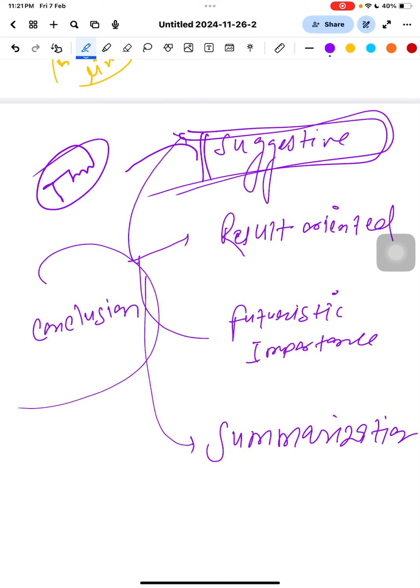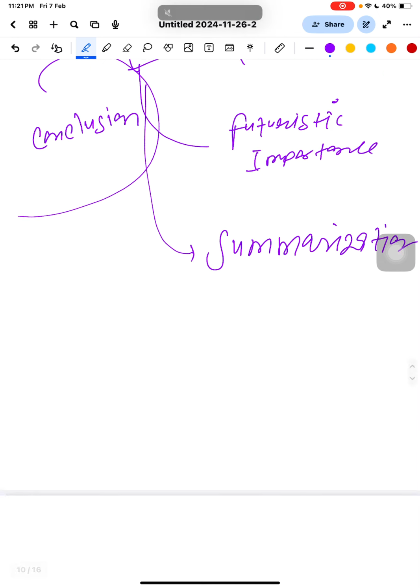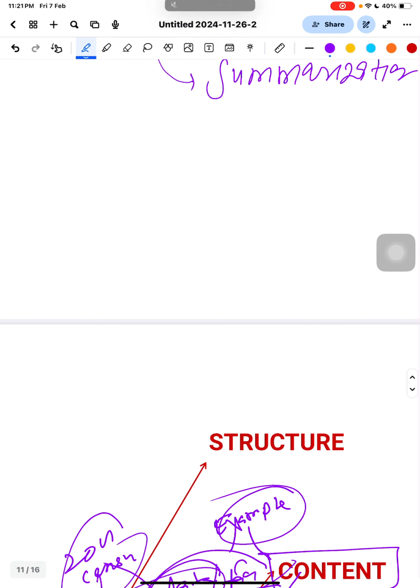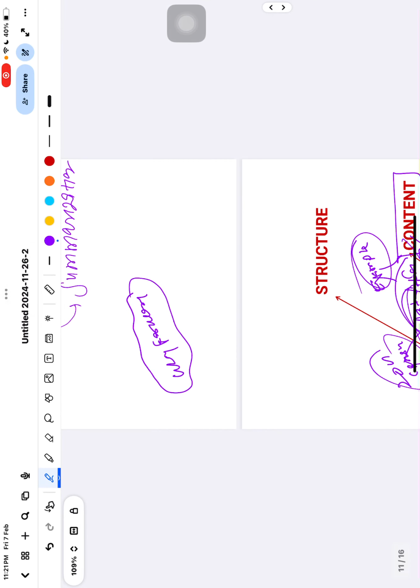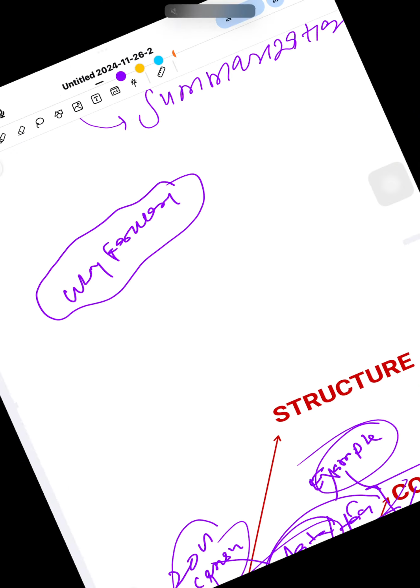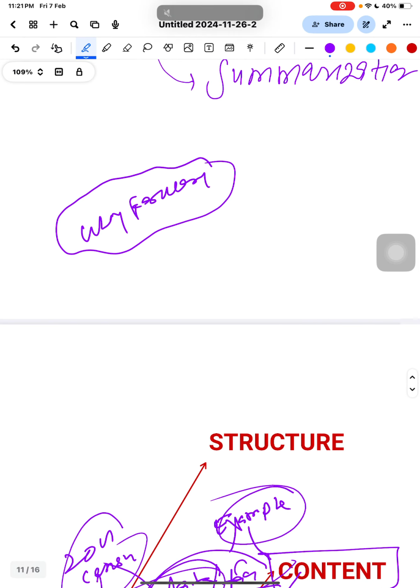Now see, when I talked about suggestion, there is one more term I told you yesterday: way forward. So tell me, what is the difference between way forward and conclusion? What should be written in way forward or conclusion? Are these both the same? See, way forward is definitely a suggestion.